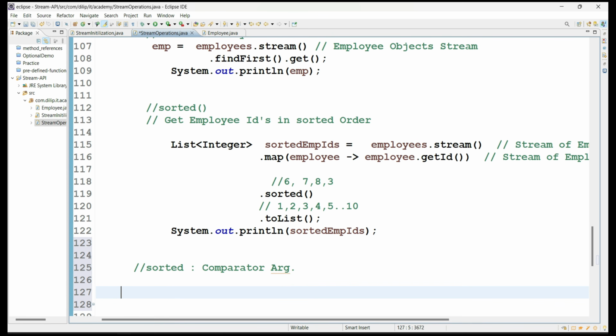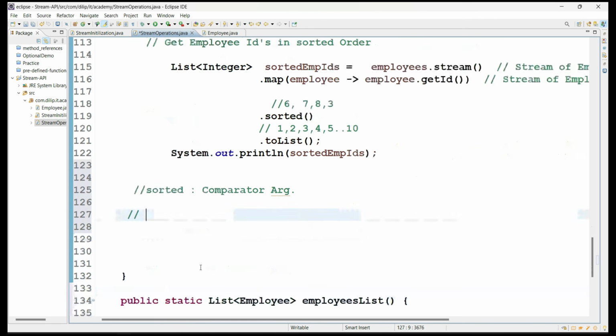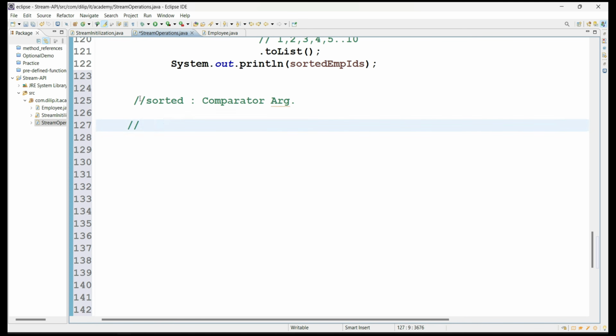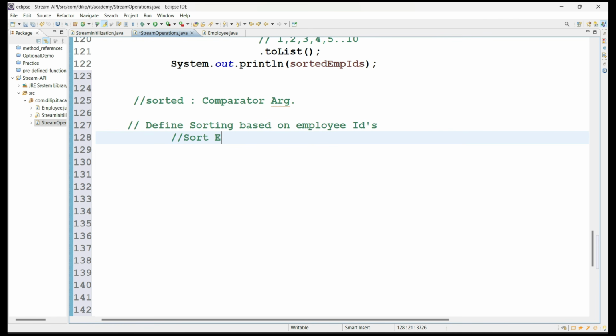We will try to understand. This is also one of the most important topics and interview questions with respect to comparator. See here, what is the requirement we can take and how can we implement this sorted operation with a comparator argument. For example, let's take a requirement like this: define sorting based on employee IDs, sort employee objects.